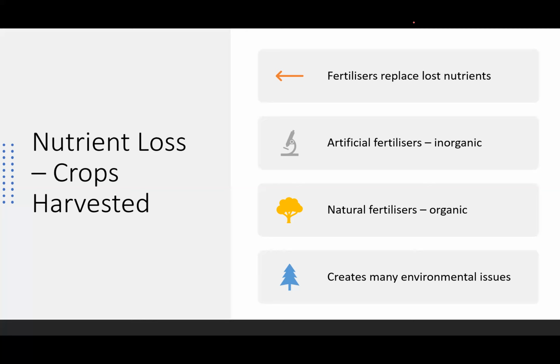However, using fertilizers raises a lot of environmental issues. Sometimes more fertilizer is applied than the plants need, or than they're actually able to use at a particular time. This can lead to the fertilizers leaching into waterways. Leaching is when water-soluble compounds in the soil are washed away by rain or irrigation systems, and they're often washed into nearby ponds or rivers. This can lead to eutrophication, which we'll look at in a moment. Leaching is more likely to occur if the fertilizer is applied just before heavy rainfall. So it's really important for farmers to look at what the weather will be like before they put any fertilizers down.